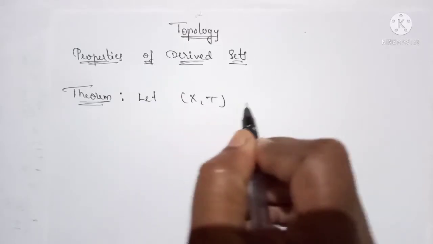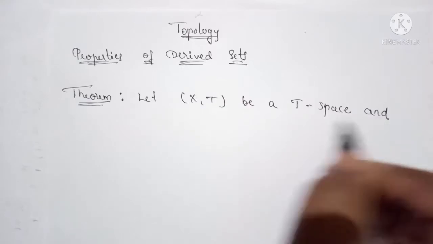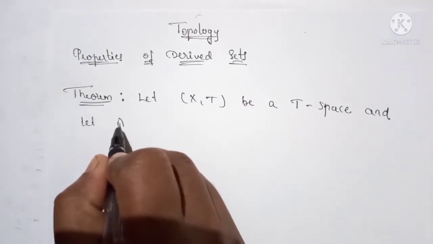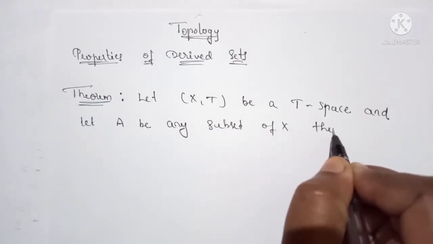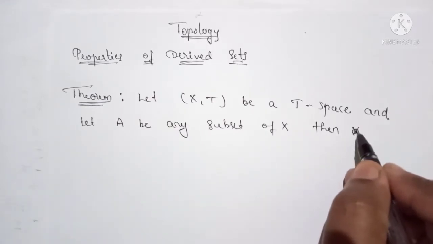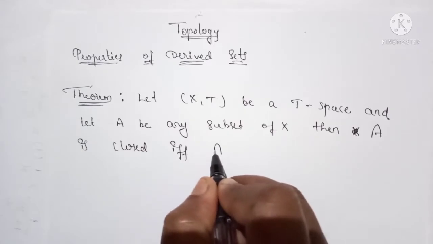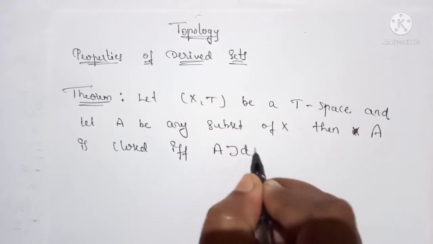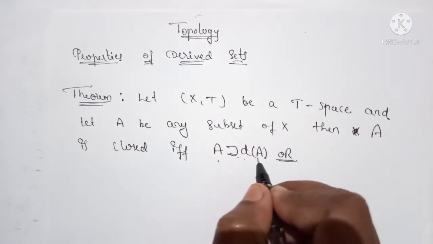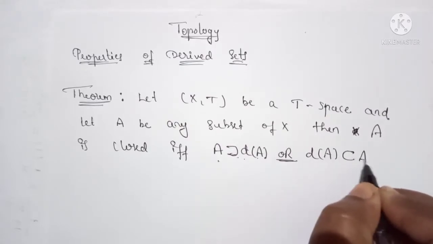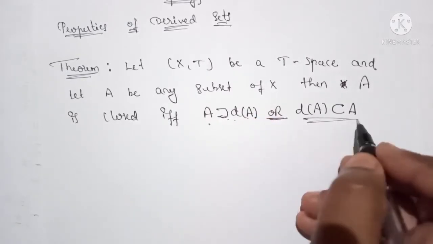let (X, T) be a topological space and let A be any subset of X. Then A is closed if and only if A contains D of A, that is, the derived set of A. It is also written as D of A is a subset of A. Okay, we can write it in both ways. Here D of A is a subset of A.